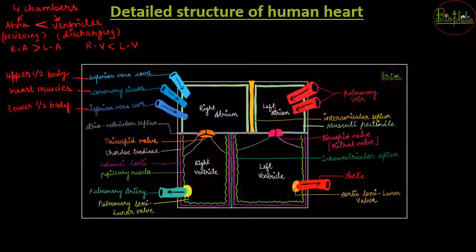अब right atrium के बाद आता है right ventricle. So right atrium and right ventricle together are going to make up the right heart. So the right heart is generally responsible for the deoxygenated blood. So once the deoxygenated blood reaches the right atrium, it will come to the right ventricle.